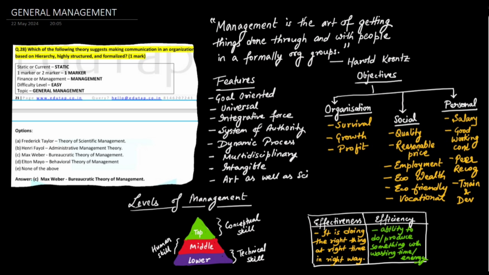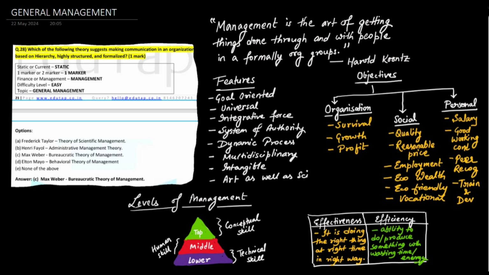Then it's multidisciplinary, which means technical support is required, so there is engineering. Then humans are involved, so there is psychology, sociology, art, science, everything is involved. So it is a multidisciplinary course. It is intangible. Intangible means its presence cannot be seen, but it is felt everywhere. It is art as well as science. Science because it is practical and theoretical, and art because it can be applied practically in an organization.